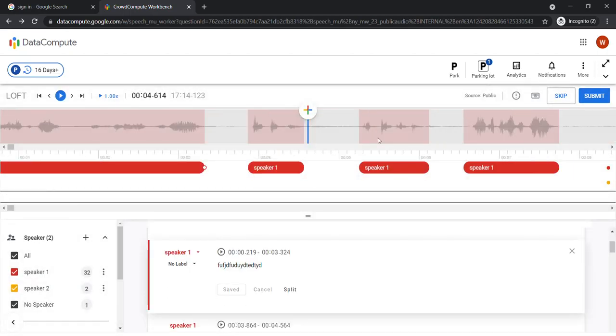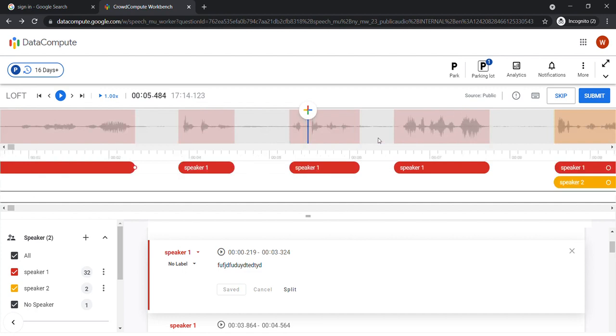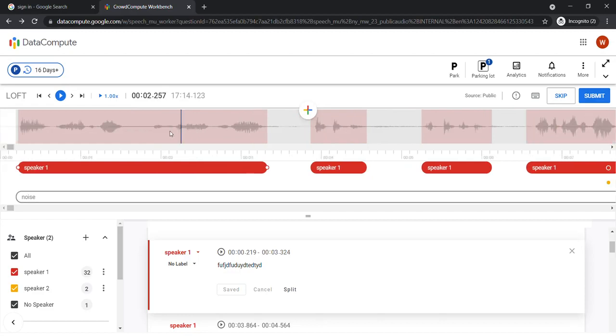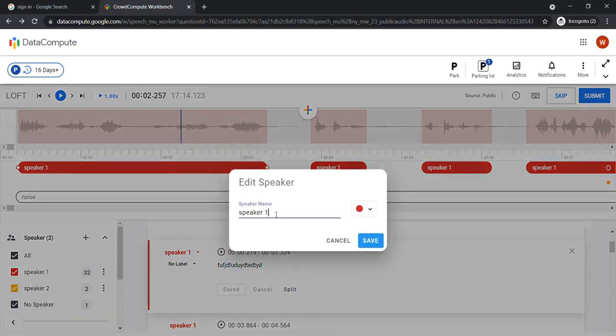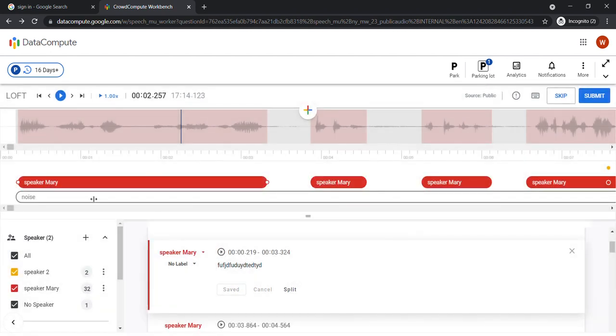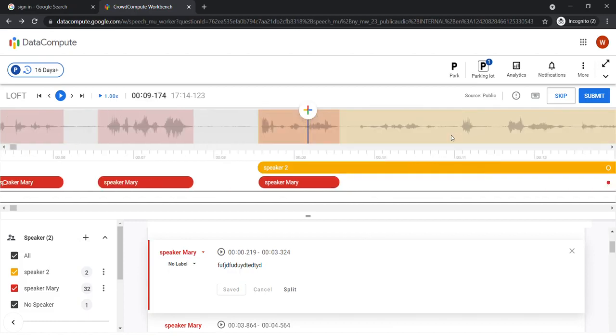If later we find that speaker 1 was Mary, then it should be changed to speaker Mary. We can edit the speaker name here: click on edit speaker, then change it to Mary. So we have speaker Mary and speaker 2, but the guideline says that the numbers should always be in order.